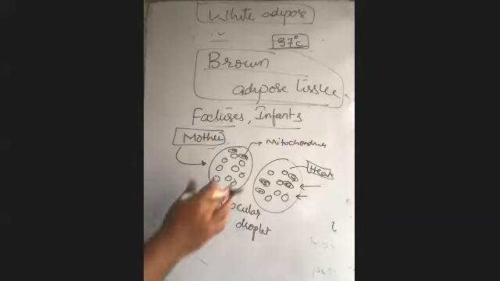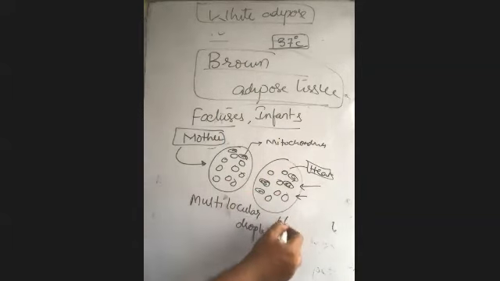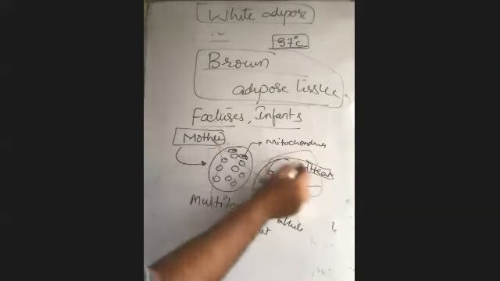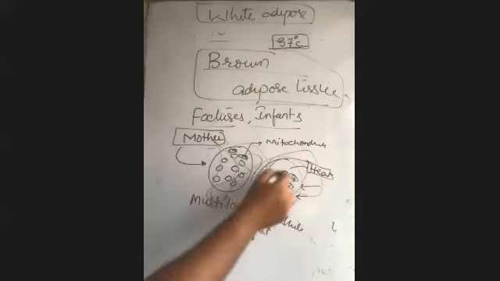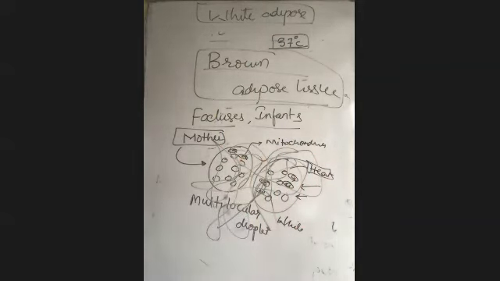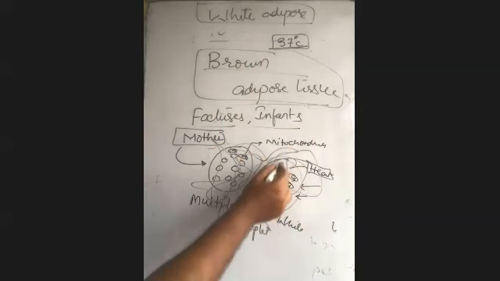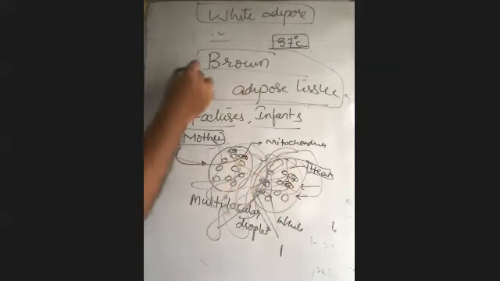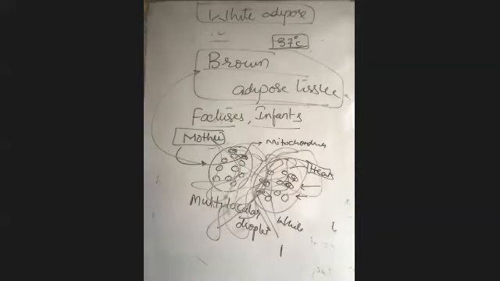The color of fat is actually white, but due to the large number of blood capillaries surrounding it, it appears brown. I asked you to remember vascular means more blood capillaries.